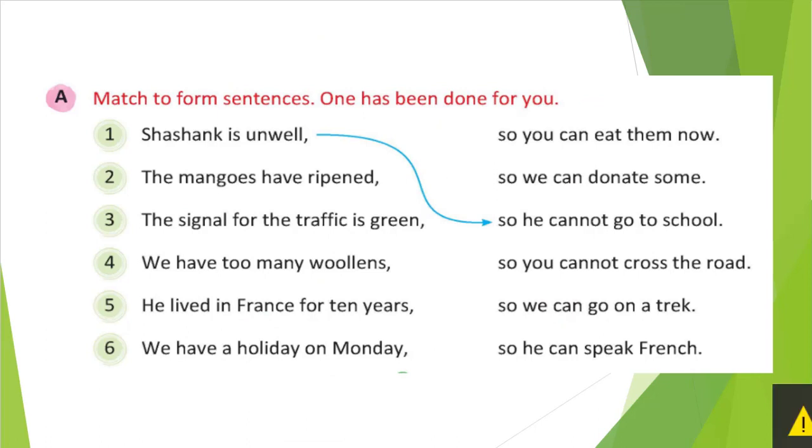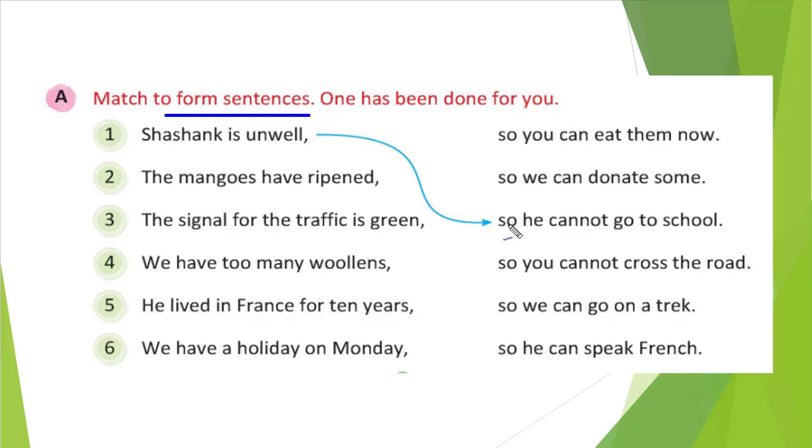Here is our exercise: match the form sentences. We just need to match, like you see here, Shashank is unwell, so he cannot go to school, right? Shashank is not fit. If you are sick, you cannot come to school, right? So he cannot go to school. Like that way, whichever sentences are matching, we need to connect here.